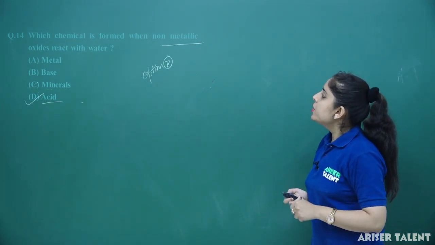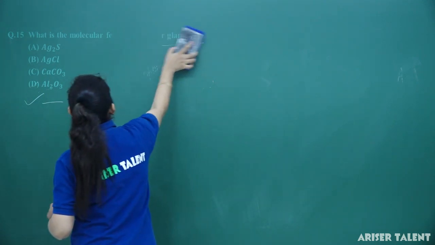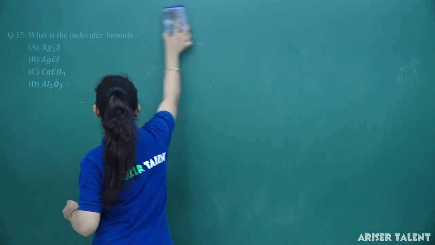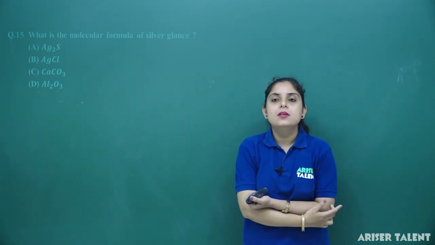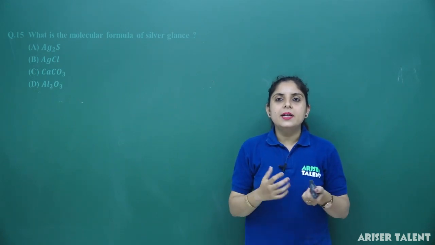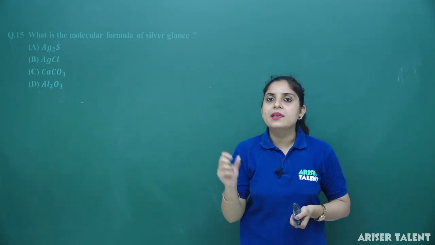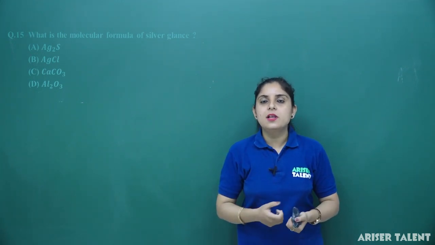Now question number 15. What is the molecular formula for silver glance? For this you have to know that silver glance is actually silver sulfide. Glance is the name for a sulfur form, and if the word glance is used after any metal, you have to know that this is a compound of sulfur only.